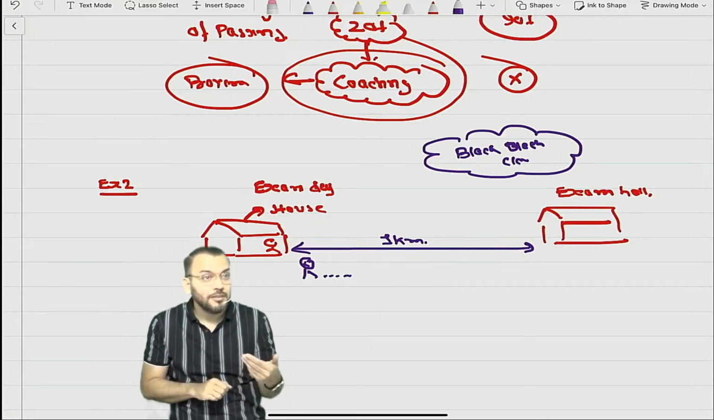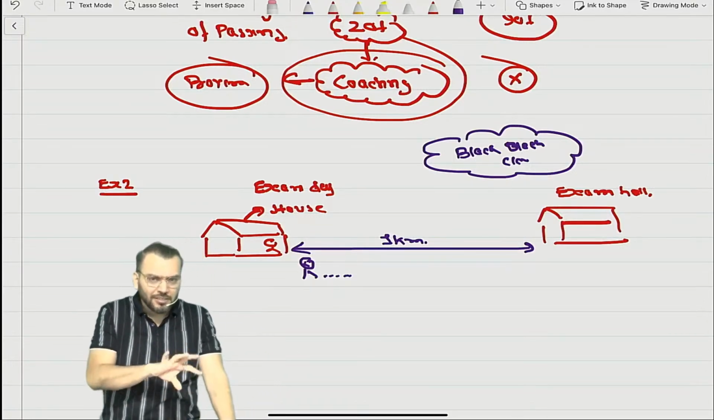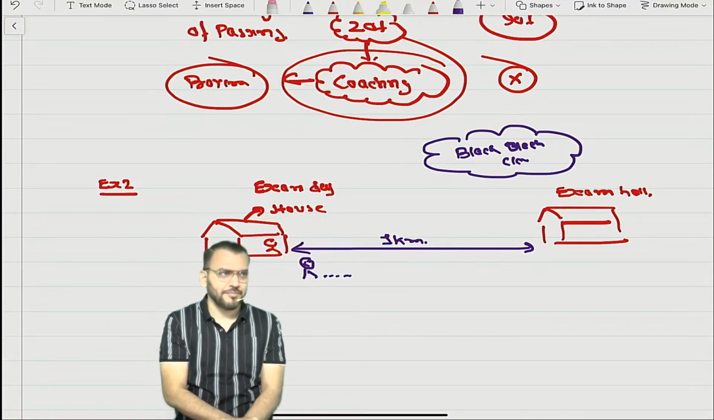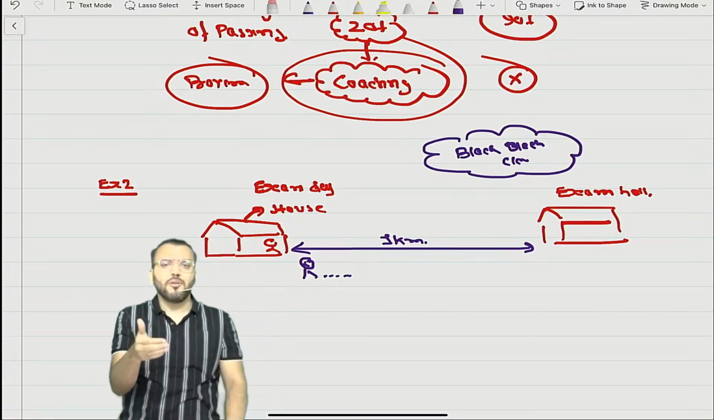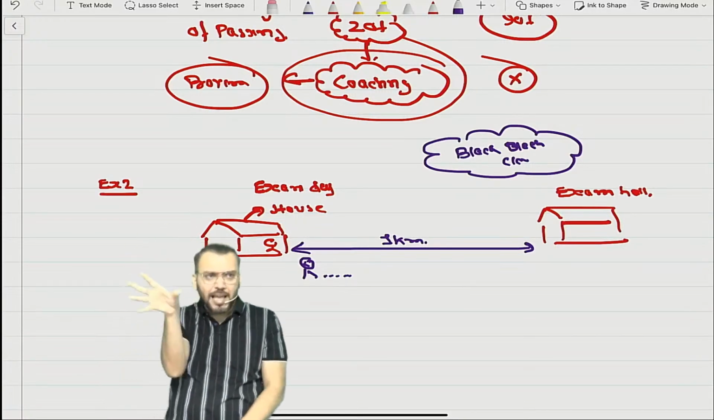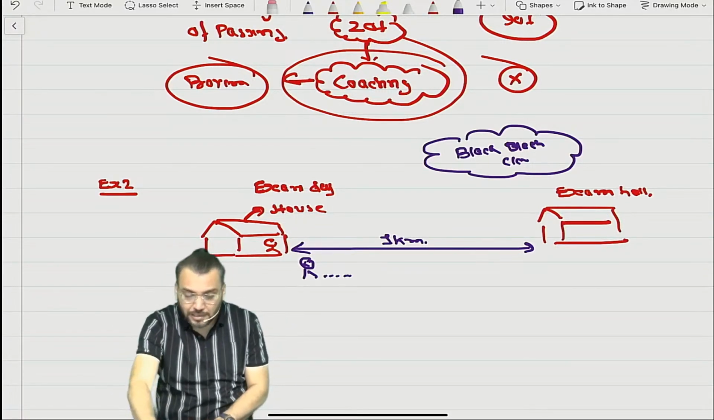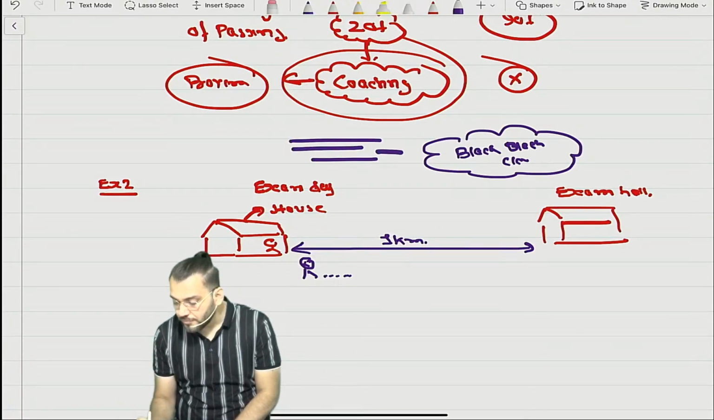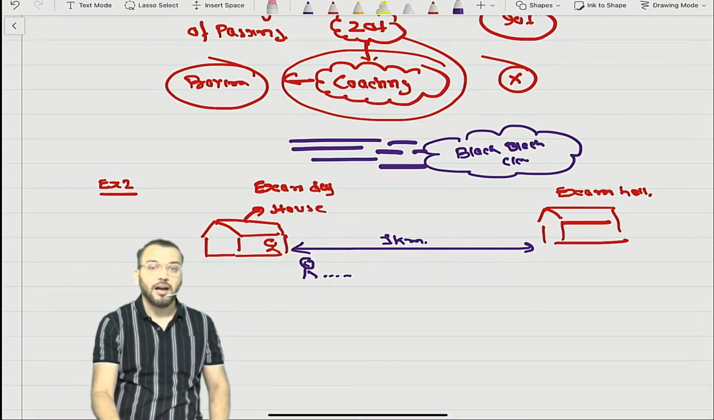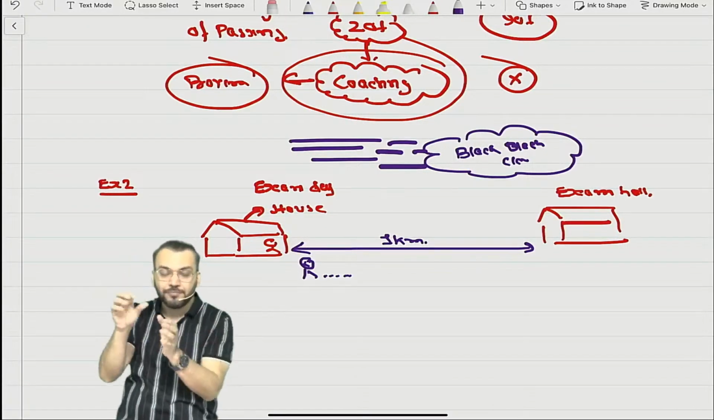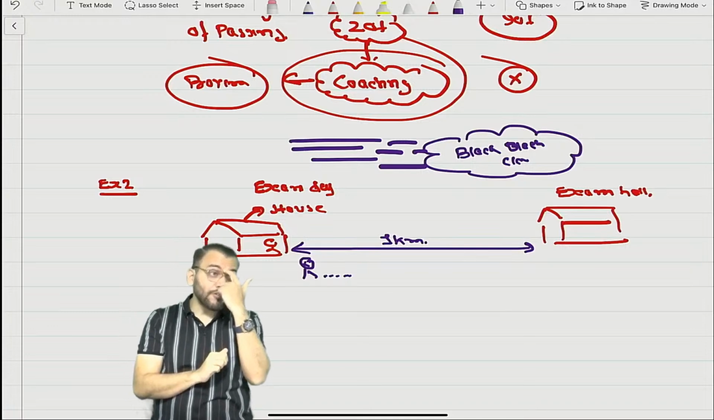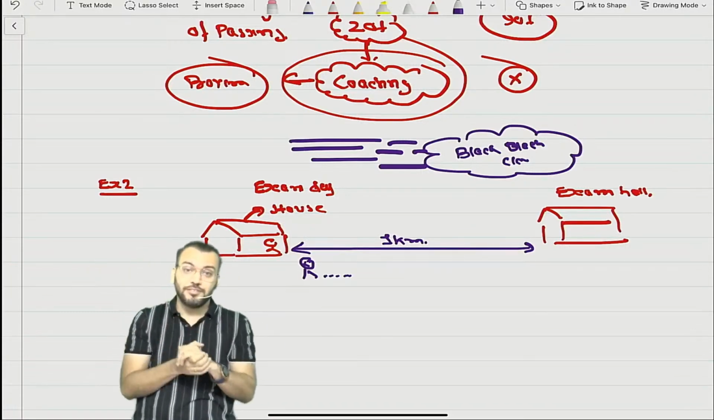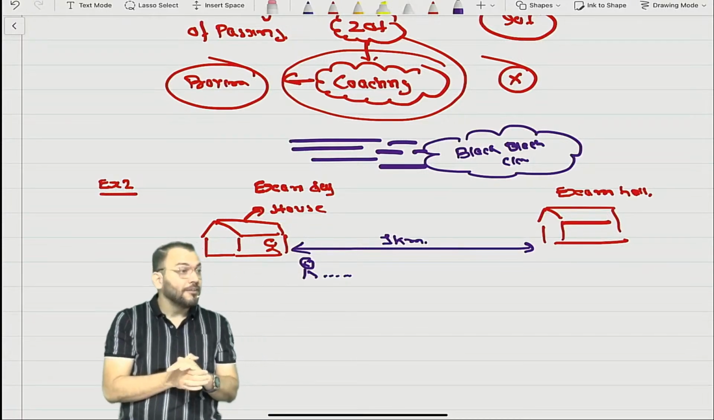Let me change the situation. Same example, the situation I will change. Same thing, you started from your home. Same thing, black cloud. But with the black cloud, now wind is also flowing. High wind is there. It is quite possible that after some point the black cloud will move from one place to another place. Understood? Quite possible or not?